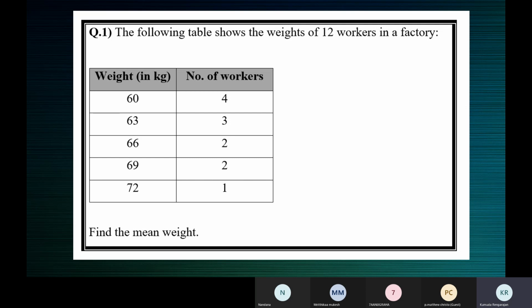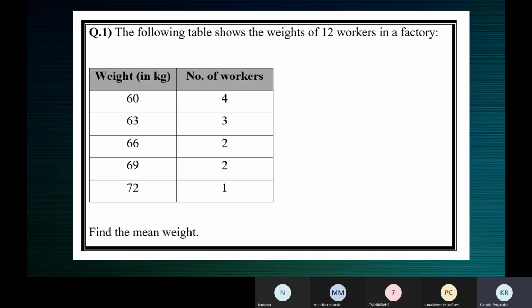It's not only 60 once. We have 60 four times, 63 three times. That's the meaning. We have 12 numbers in which we have 4 60s, 3 63s, 2 66s, 2 69s, and 1 72.